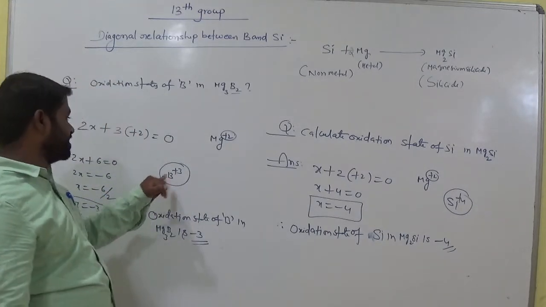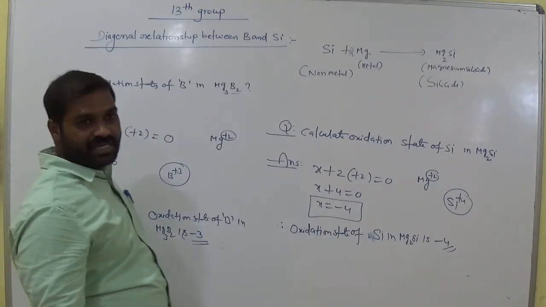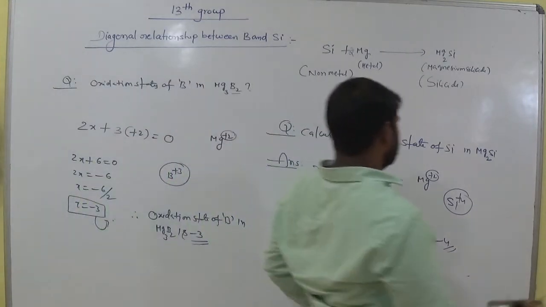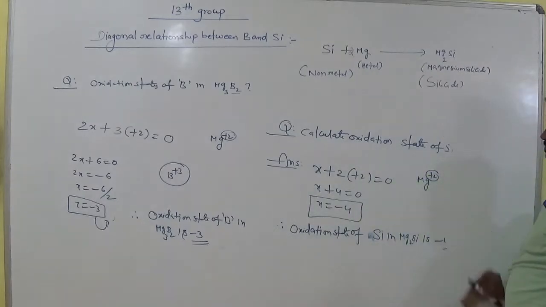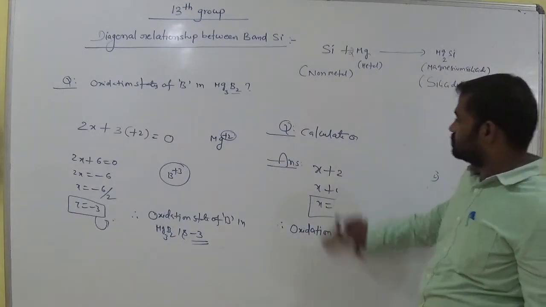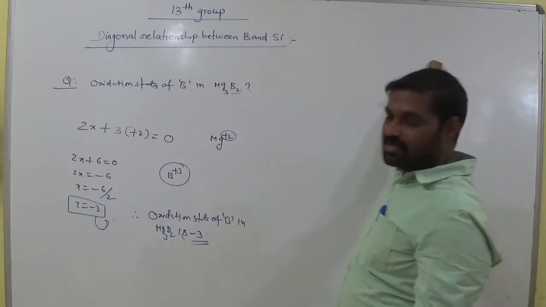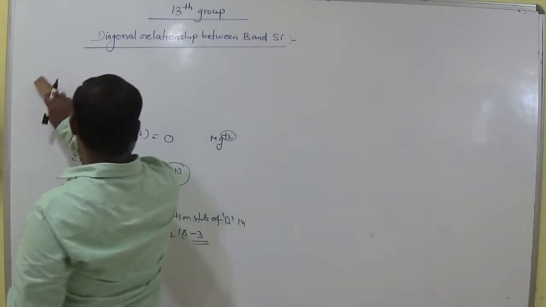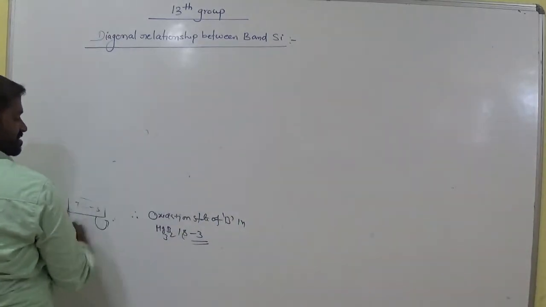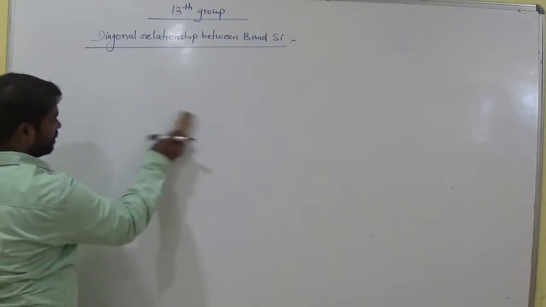Like boron, here it is minus 3. Remember, these two are special. Generally silicon exhibits plus 4 in compounds, but here it shows minus.